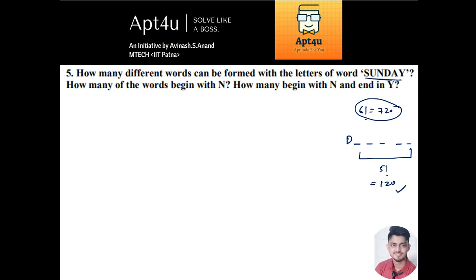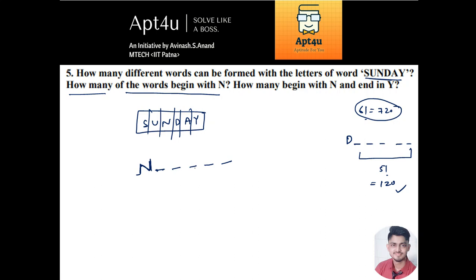Fine, but now the question is, how many of the words begin with N? Again the concept is very same. The word is beginning with N. So if you have Sunday, here we have 6 letters, 1 2 3 4 5 and 6. Now they have said that the word is beginning with the letter N. N is already given the first position, so you're left with 5 letters and 5 positions. So 5C5 into the permutation of these, 5 factorial, which is nothing but 1 into 120, which is equal to 120 again. So इसका भी जो है आंसर 120 होगा.